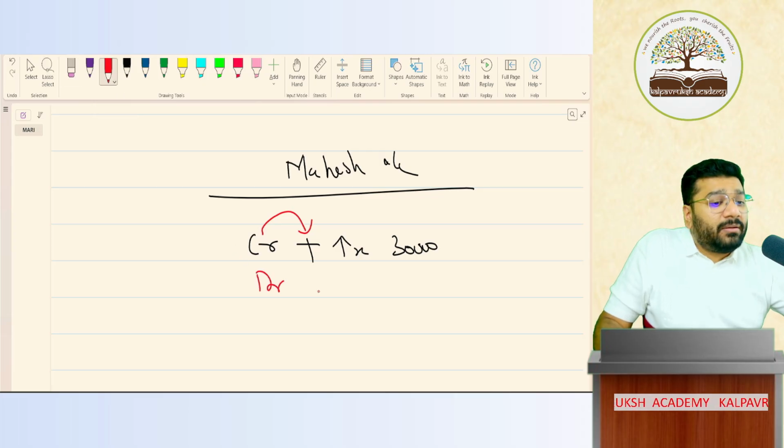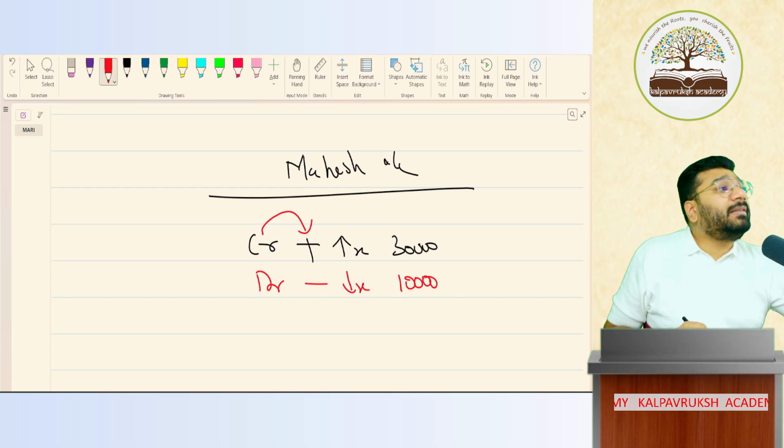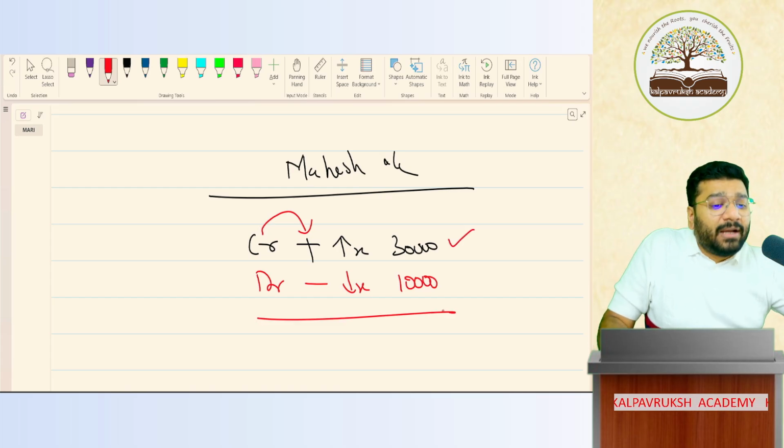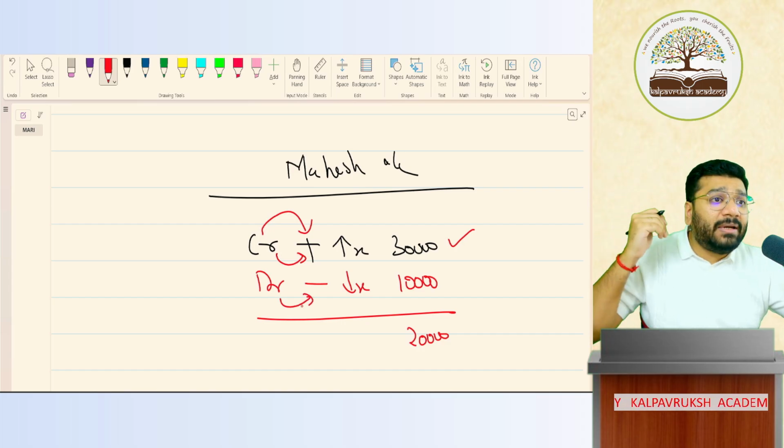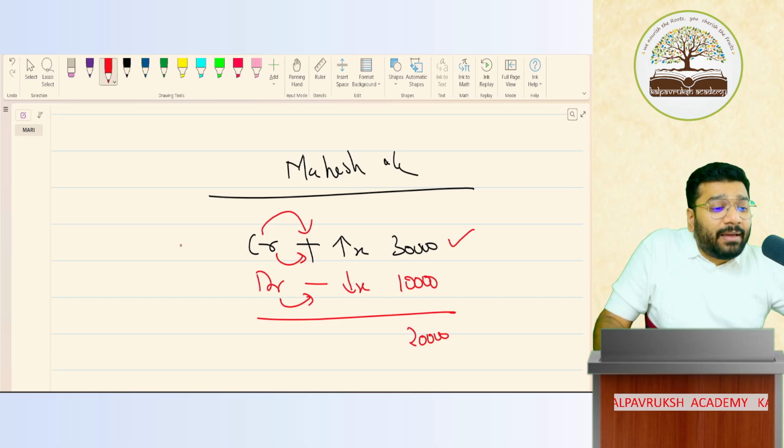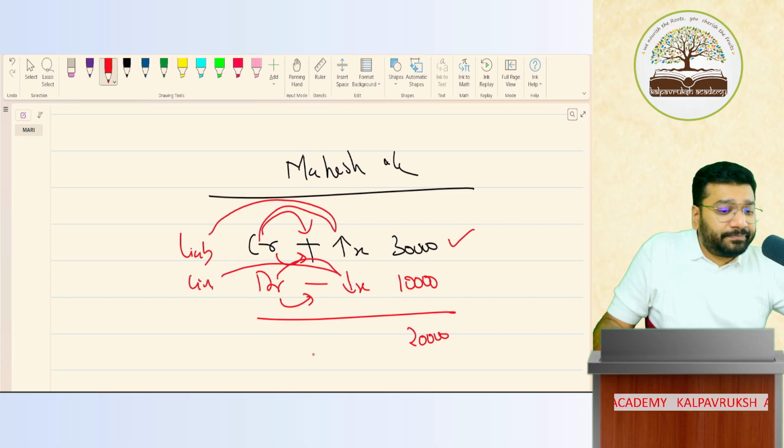The moment I debit, Mahesh's balance will decrease by how much? By the money he's paying. How much money is paying? 10,000. So out of 30, if 10 is paid, what is the balance? 20,000. Got it? Not got it? So credit here means increase in liability, and debit means decrease in liability. Credit will increase liability. Debit will decrease liability.